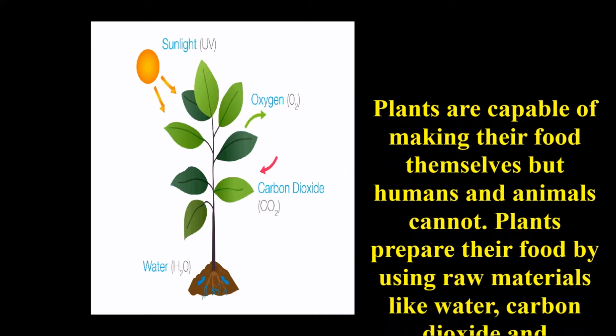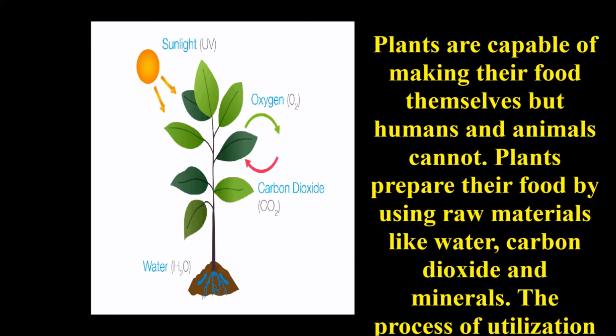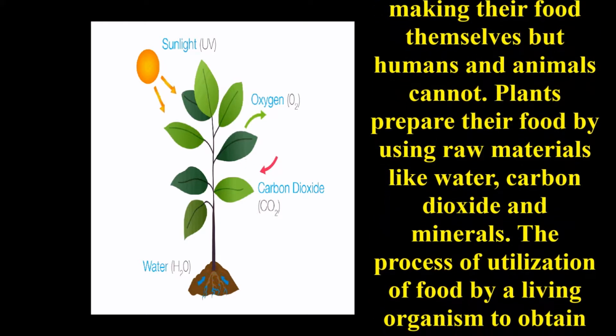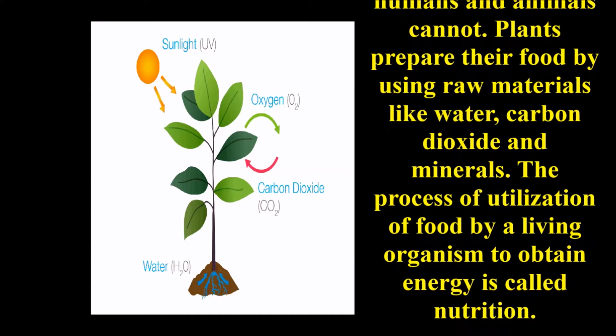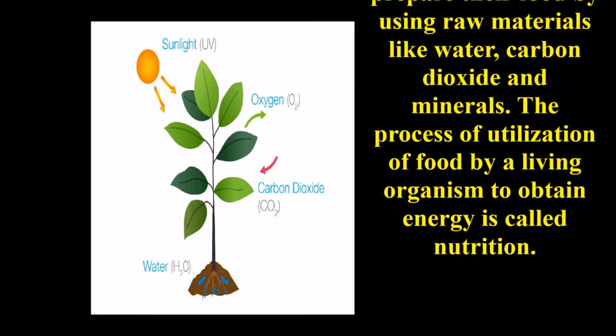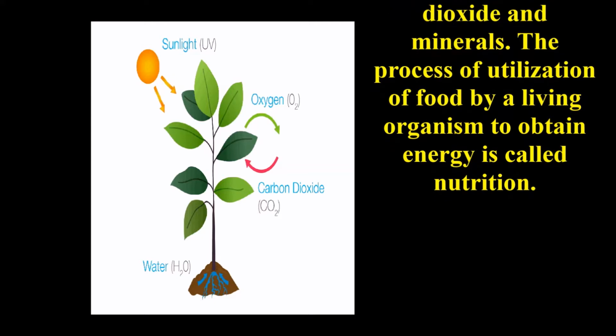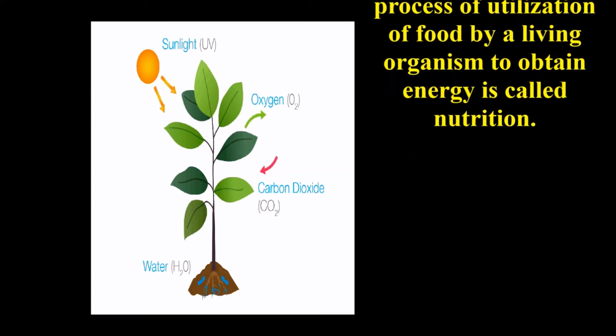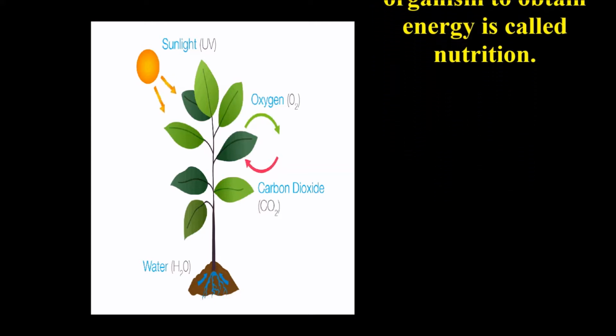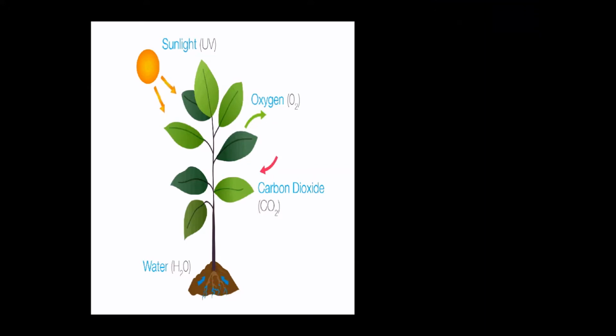Now, let us discuss the mode of nutrition in plants. Plants prepare their own food by using raw material like water, carbon dioxide and minerals. The process of utilizing food by a living organism to obtain energy is called nutrition.